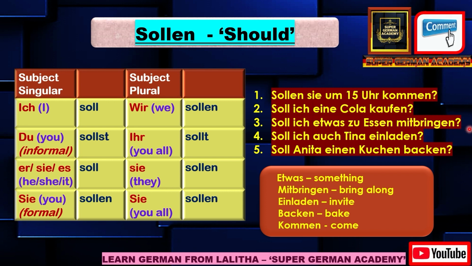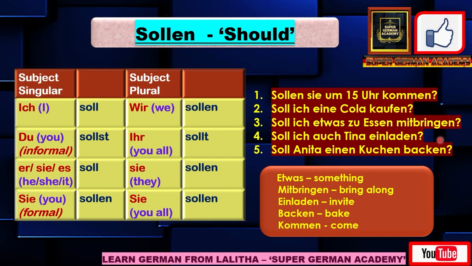Third one. Soll ich etwas zu essen mitbringen? It means should I bring something to eat? Here soll ich etwas means should I bring something. Etwas means something. Zu essen means to eat. Mitbringen means bring along with me. So should I bring something to eat along with me?